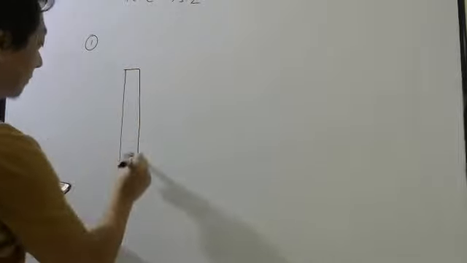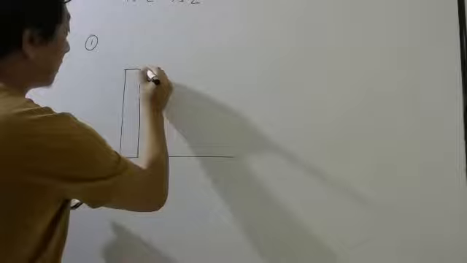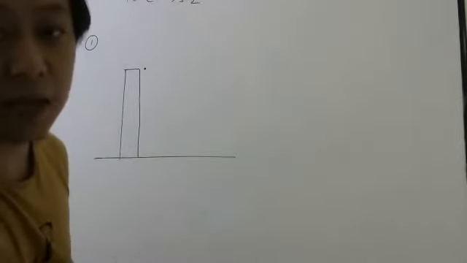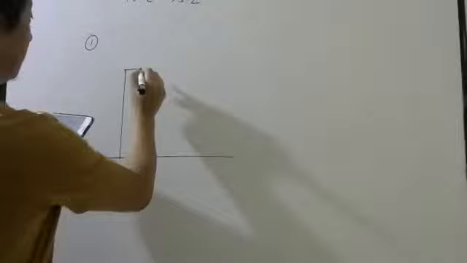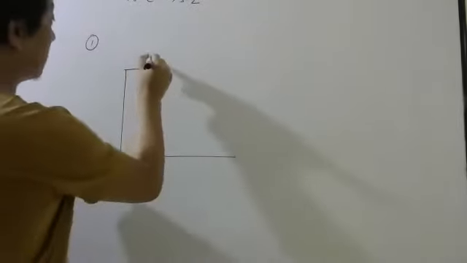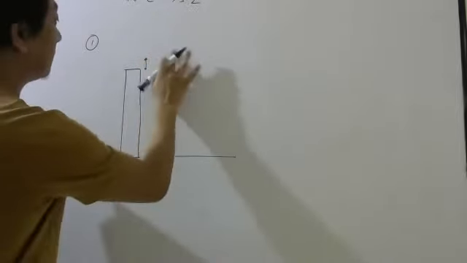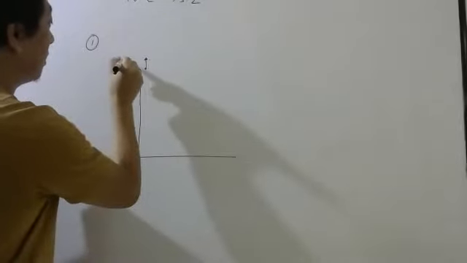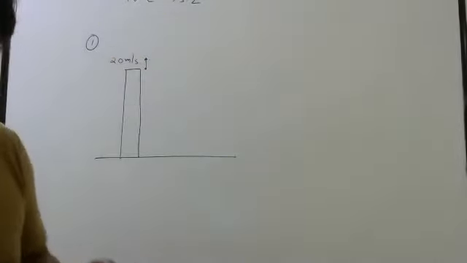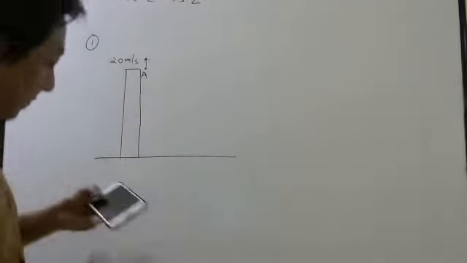In physics, students always draw a diagram. Okay. So there is a building. From the top of the building, they are throwing a ball upwards. With what velocity? 20 meter per second. Let me write this side, 20 meter per second. That is your velocity at this point. Let me mark this point A.